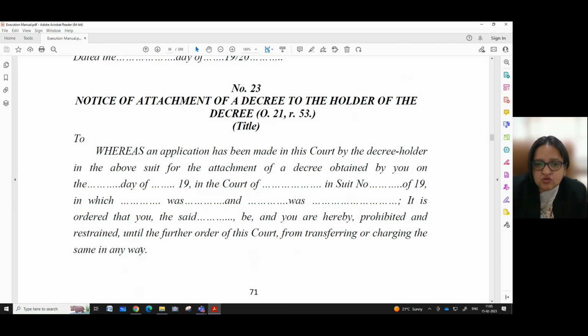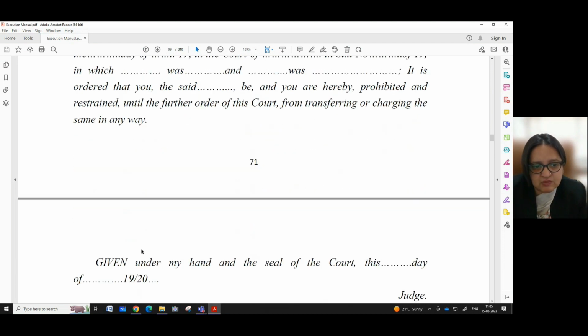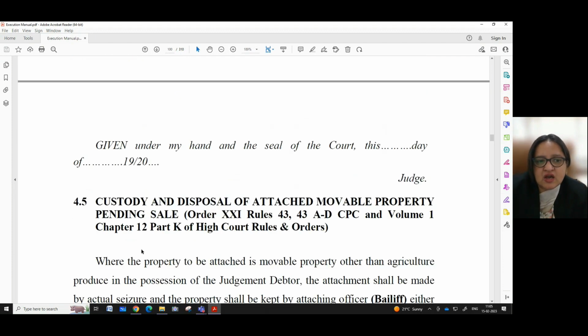It is ordered that you, the said, here the name of the person in possession of whom the decree is, be and you are hereby prohibited and restrained until the further order of this court from transferring or charging the same in any way. Given under my hand and seal of the court this day of 19/20. Judge. So we have to give the particulars on which this notice was issued along with the signature of the judge.